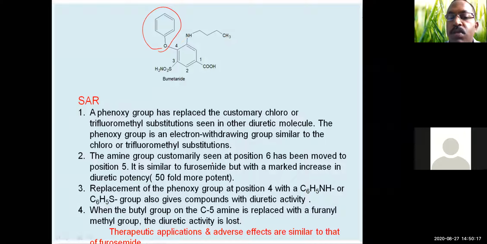The amine group customarily seen at the 6th position has been shifted to the 5th position. In most of the cases it is in the 6th position. It is similar to furosemide, but with a marked increase in the diuretic potency. So bumetanide is 50 times more potent than furosemide. Replacement of the phenoxy